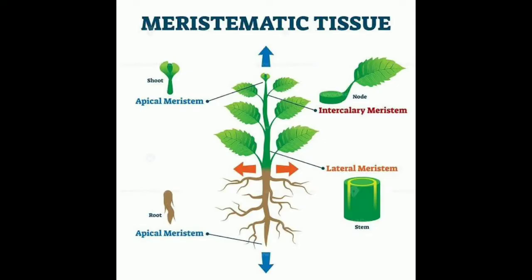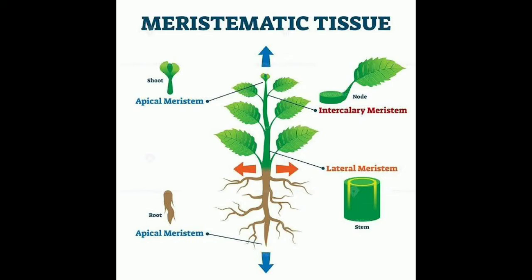Meristematic tissues are growth tissues that are found in the growing regions of the plant. The cells of meristematic tissues divide continuously and help in increasing the length and girth of the plant, that is, the length and width of the plant.